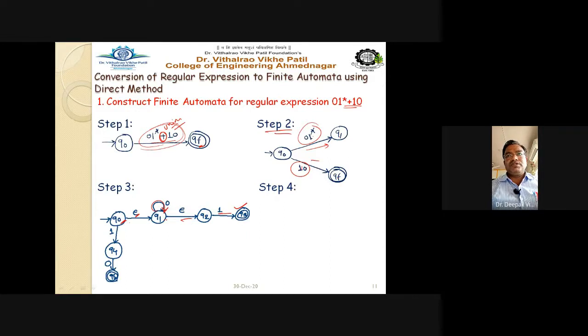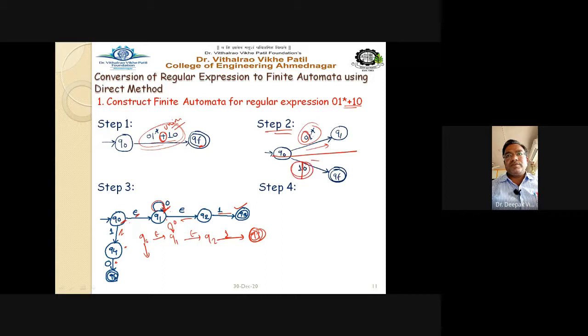So we are directly writing Q0 on epsilon goes to Q1, and this 0 is taken here on Q1 as a self transition. Q1 on epsilon goes to Q2 and Q2 on 1 goes to the Q3 state, which is marked as a final state. So this particular branch we have completed.